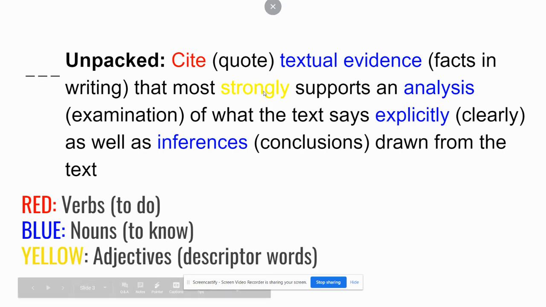So here's how we're going to unpack our standards throughout the year. We're going to see color-coded words. On the bottom, we will always remind you what those color-coded words mean. So the red words are our verbs. Those are our actions. This is what we're going to do. The blue words are our nouns. These are things that we need to know in order to understand how to use our standard. And the yellow words are adjectives or describing words.